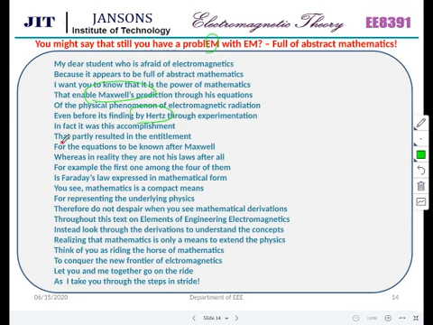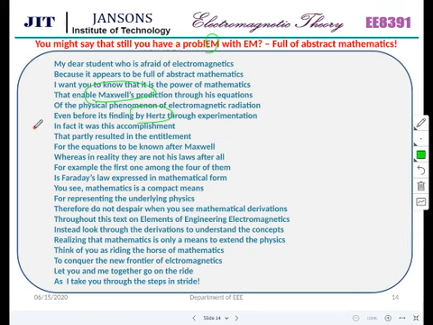In fact, it was this accomplishment that partly resulted in the equations being known after Maxwell, whereas in reality they are not his laws after all. He just found it. He just modeled it. It is not his own laws. That is what it means. For example, the first one among the four of them is Faraday's law expressed in mathematical form.